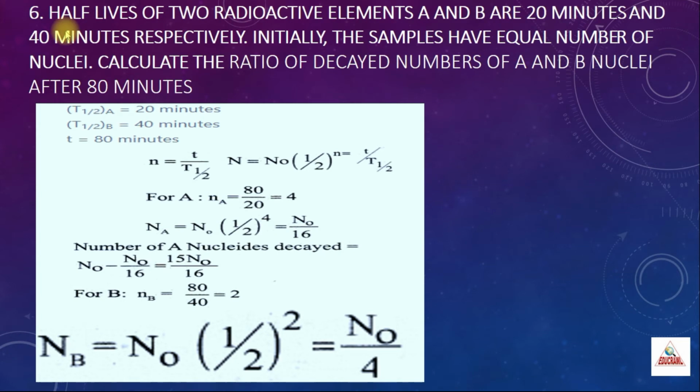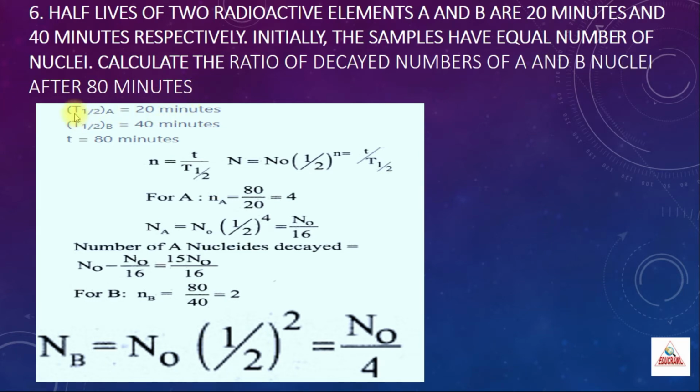Now the sixth problem. Half-lives of the two radioactive elements A and B are 20 minutes and 40 minutes respectively. Initially, the samples have an equal number of nuclei. So the initial number of nuclei is the same. After the decay only, the number of nuclei changes. So we have to calculate the ratio of decayed number of A and B nuclei after 80 minutes.